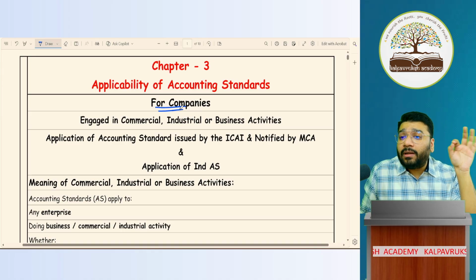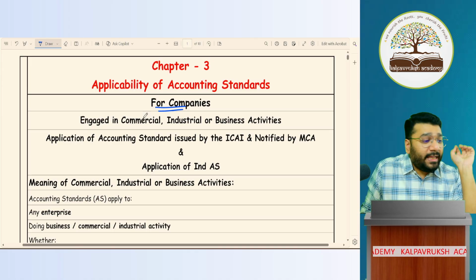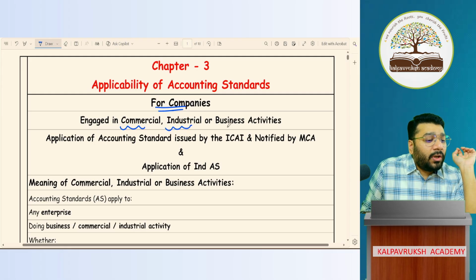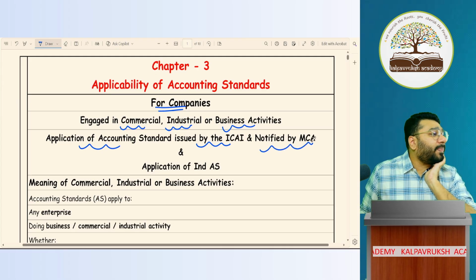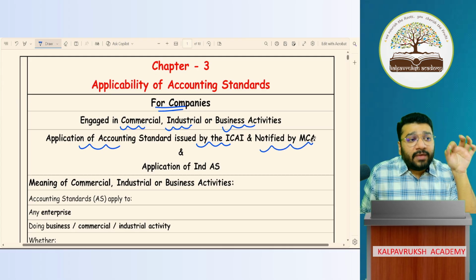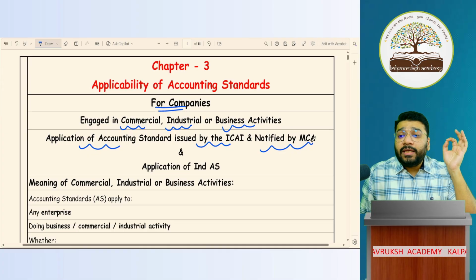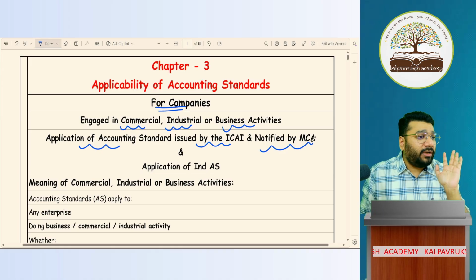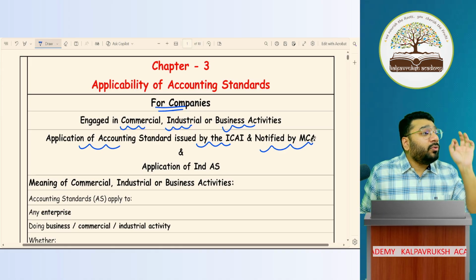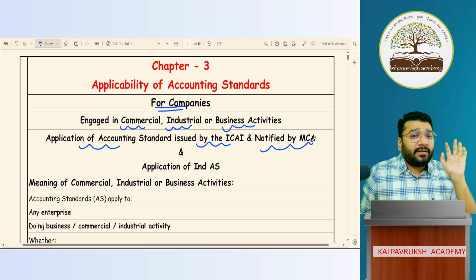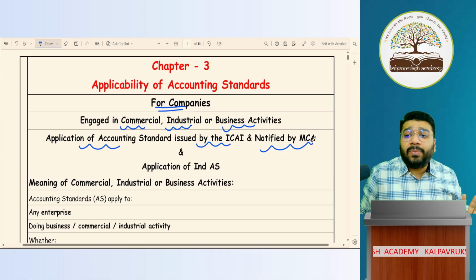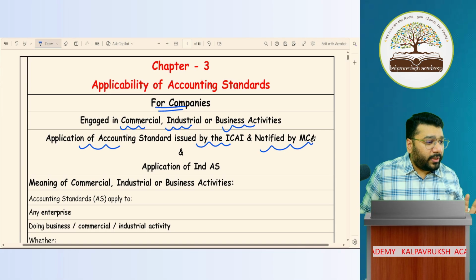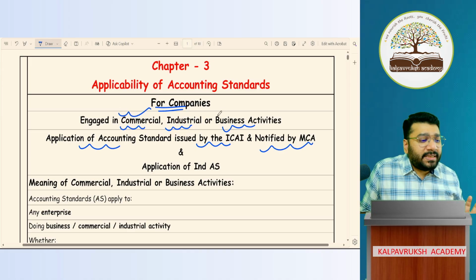So all the companies who are engaged in commercial or industrial or business activities have to apply the accounting standards issued by ICAI and notified by MCA. All of you know that on corporates, if you want any accounting standard to be applicable, issue of that standard by ICAI is not yet sufficient. You need the approval from MCA. You need to ensure that MCA notifies it. Only MCA notified accounting standard is applicable for corporates. Got it? Okay.